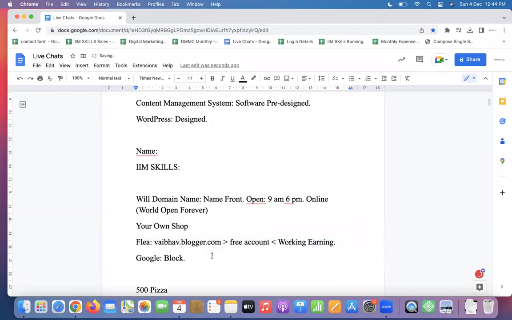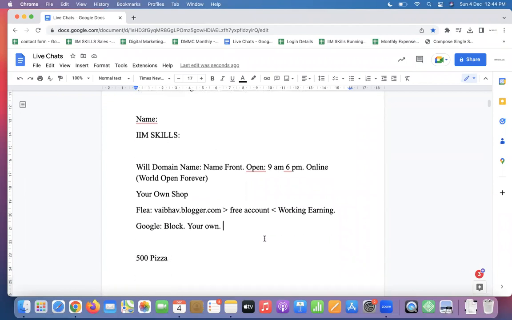But if you have your own website, no one can do this with you, right? No matter what you add, they may penalize, but for a short time. After that, you will recover. Are you able to understand this part? And what's the cost of this domain name and why is it important? Just 500 per year.